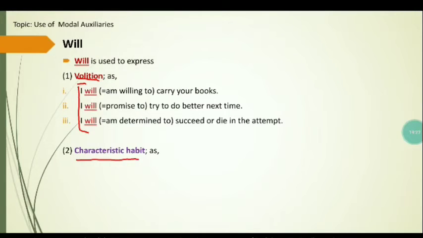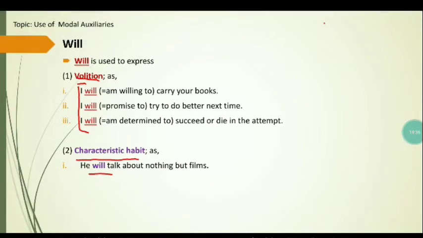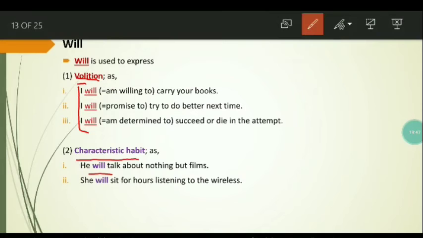And will is also used to express characteristic habit. For example, he will talk about nothing but films. It shows the characteristic habit of a particular person that he always talks about films, nothing else. The second example is she will sit for hours listening to the wireless. It is the characteristic habit of a particular girl.